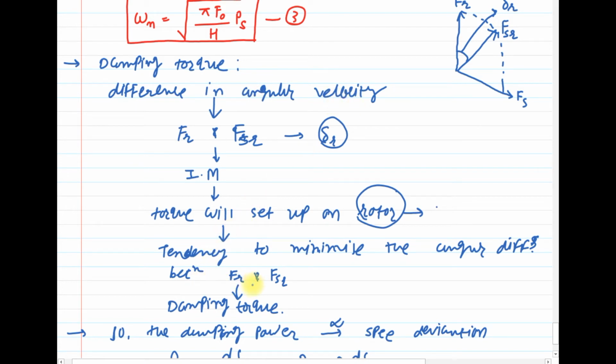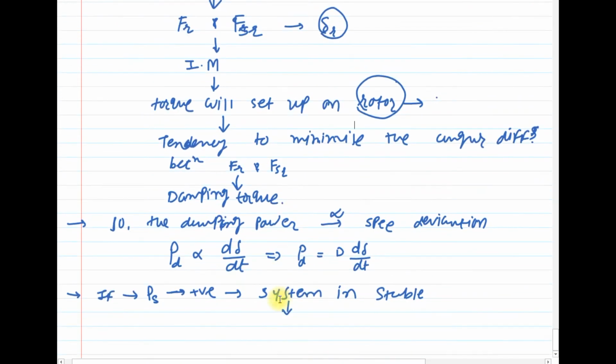Clear? This torque is known as the damping torque. So when PS is positive, just because of this damping power, the system will remain in stable condition. There is no loss of synchronism.